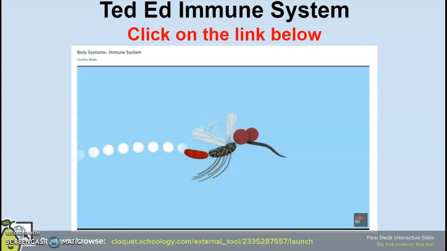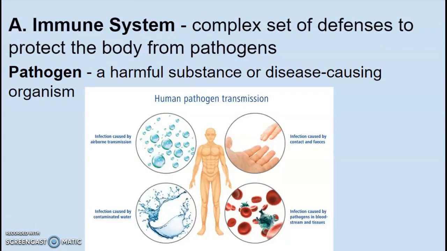Slide 5, you should see a link pop up. You are going to just watch this Edpuzzle TED-Ed on the immune system. Slide 6, 7, and 8, there's just some information here. So you've got here on slide 6, the immune system is a complex set of defenses to protect the body from pathogens. And a pathogen is just a harmful substance or disease-causing organism.